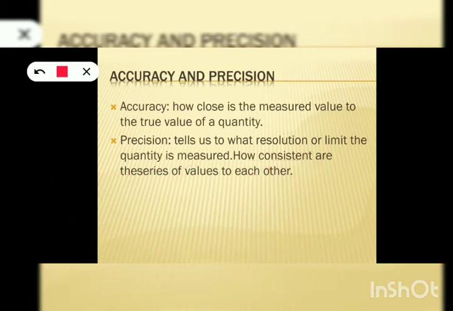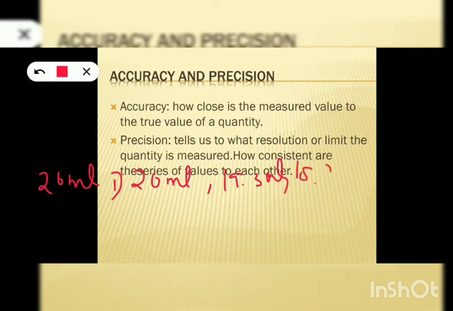Now let me give you some examples and you just find out whether the set of values is accurate and precise. So the actual volume of liquid in a container is 20 ml. And when you measured the volume 4 times, you got values like this: 20 ml, 19.3 ml, 18.8 ml, 18.6 ml.